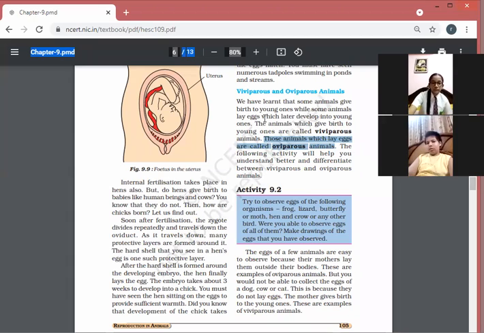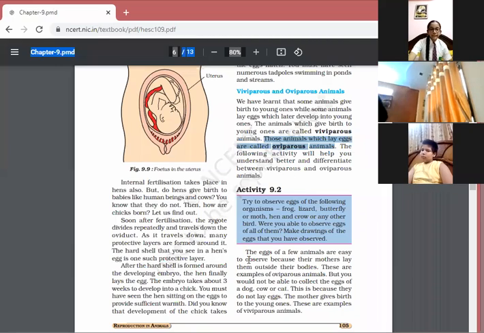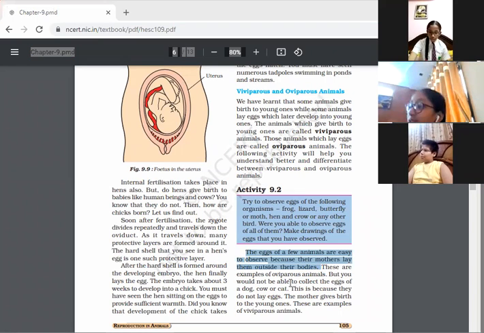I hope the difference between the viviparous and oviparous animals is clear to you, and you have to write down the examples also. Next comes activity 9.2. What's there in this activity? The eggs of a few animals are easy to observe because their mothers lay eggs outside the body. Okay, these are the examples of oviparous animals.